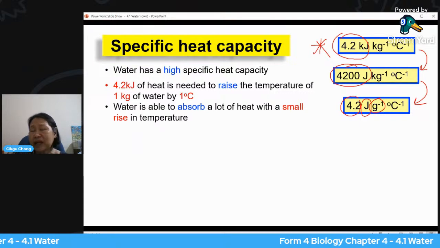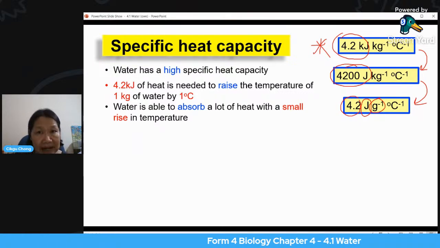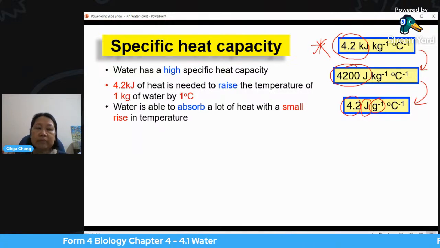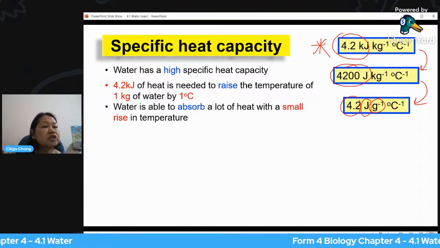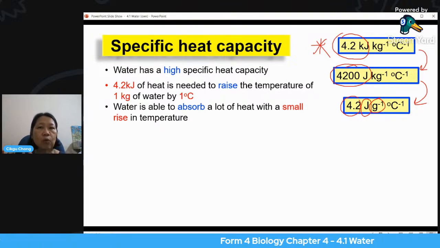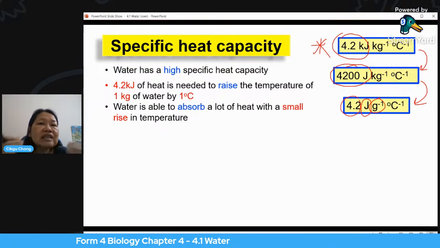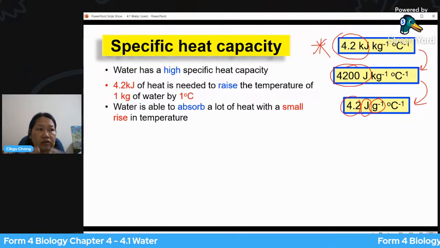Okay, so what it actually means, put it in plain language. Water is able to absorb a lot of heat before the temperature rises. So that means water is very difficult to warm up, very difficult to heat up, in order for the temperature to rise.